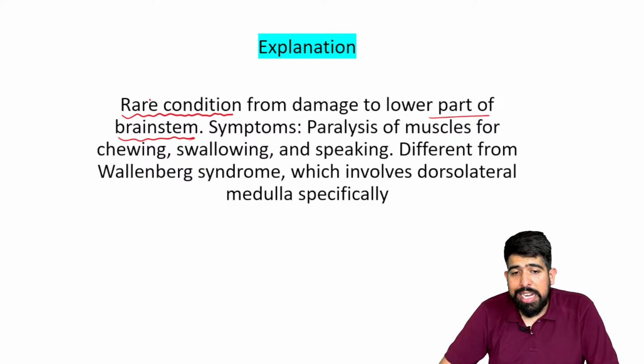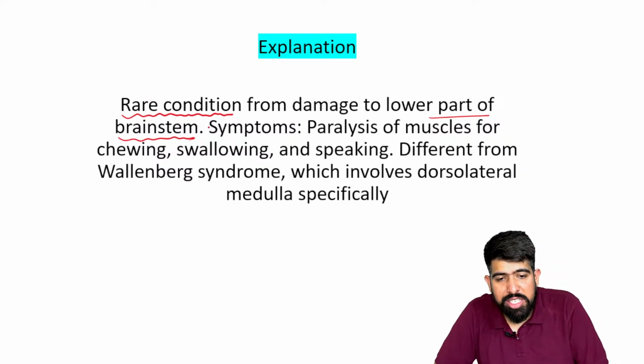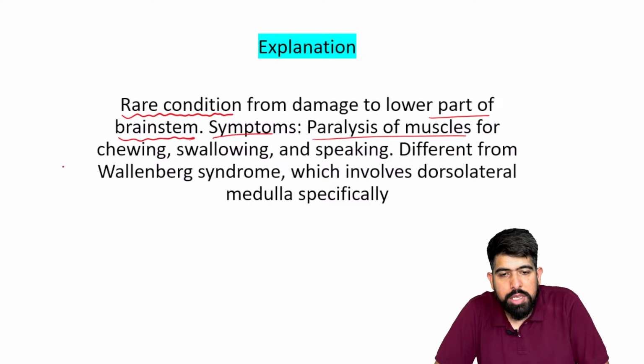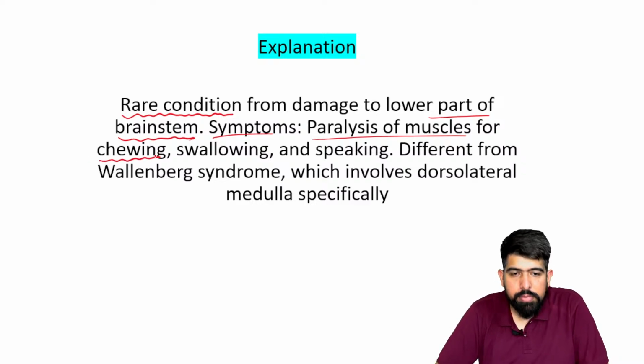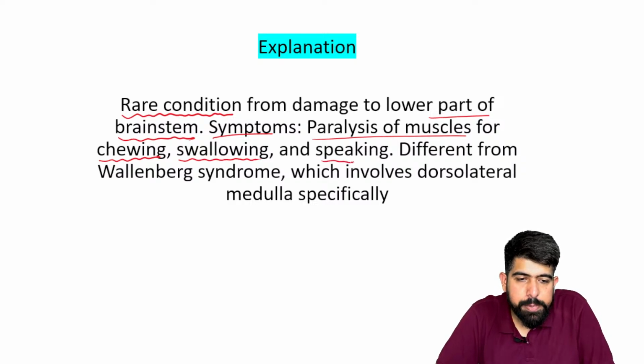In a patient with Wallenberg syndrome, there are symptoms of paralysis of the muscles of chewing, swallowing, and speaking.